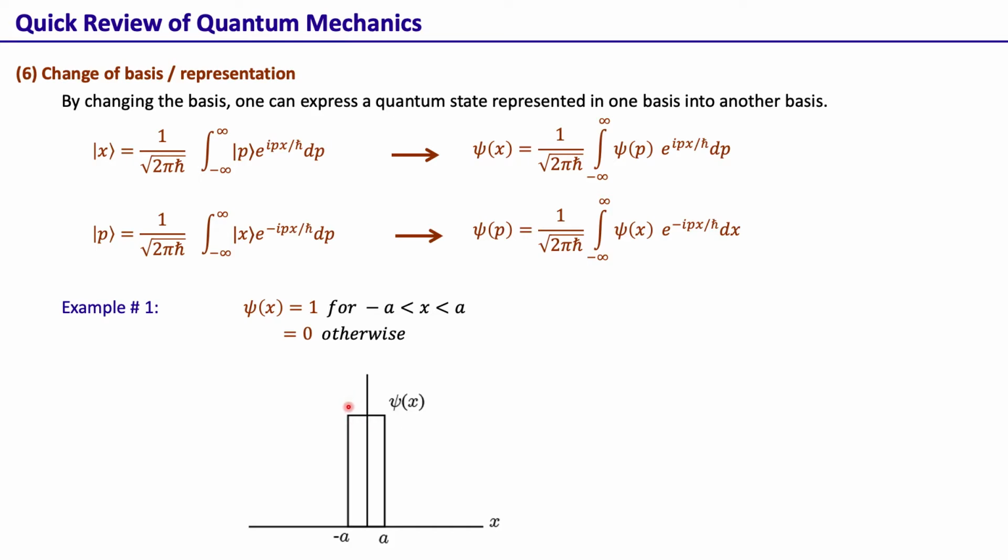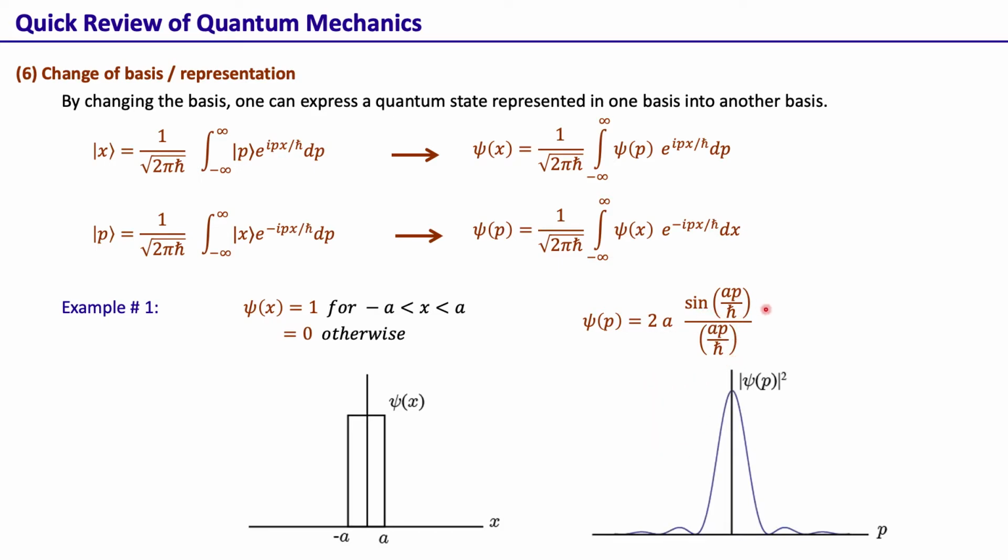Now if we want to find psi(p), we just take the Fourier transform of psi(x), which can be shown to be 2a sin(ap/h bar) divided by (ap/h bar). This is what's called a sinc function, and it is given by this.